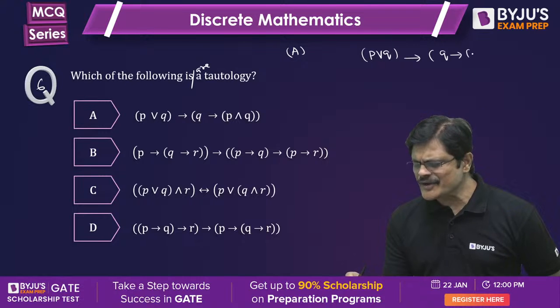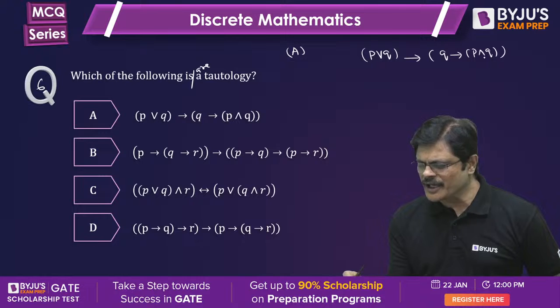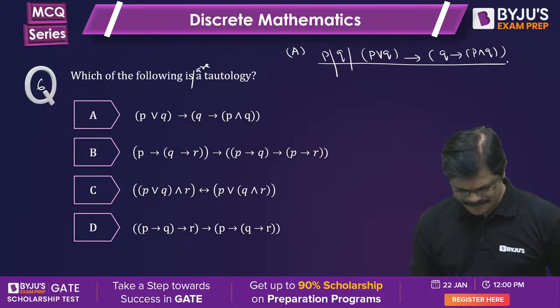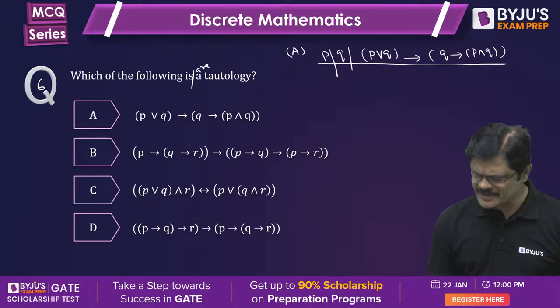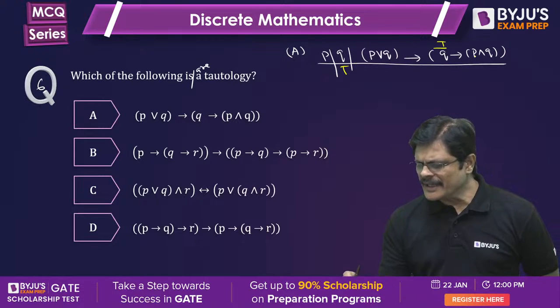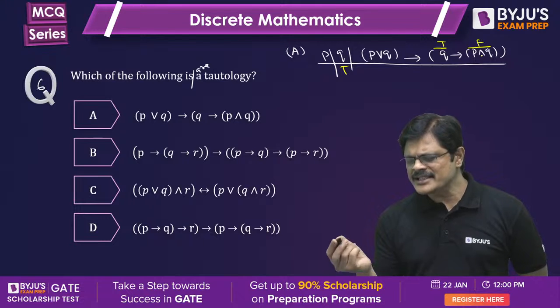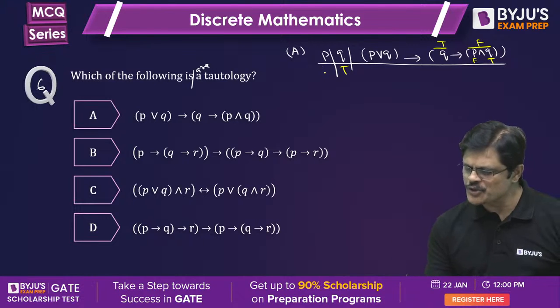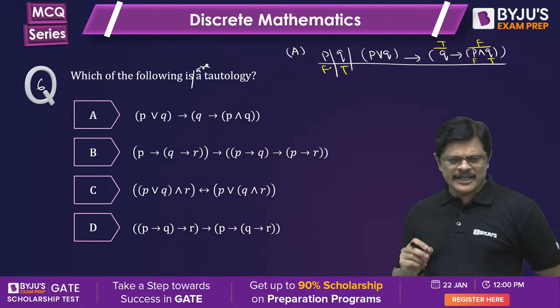see, the idea is we try to make this false. For that, corresponding PQ values we fix. So you want to make it false means Q has to be true and this has to be false. When this is false, because Q is already true, if any one is false, it is false. So P should be false. So in this particular situation,